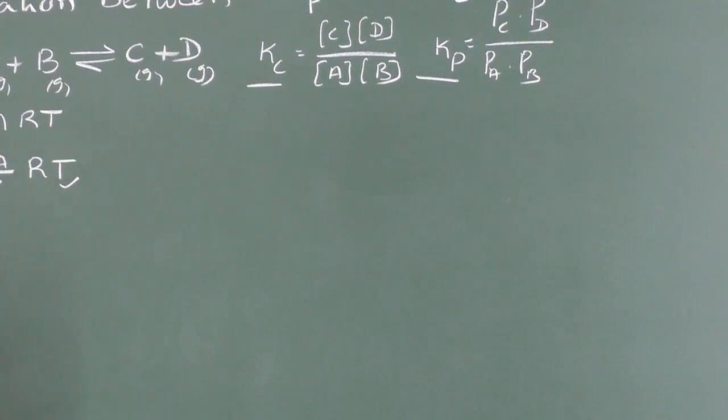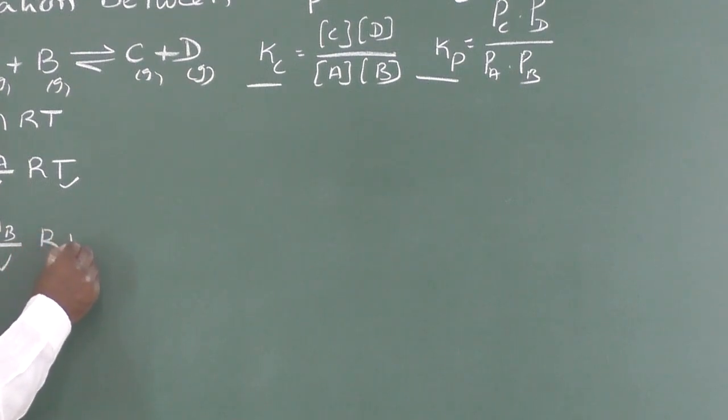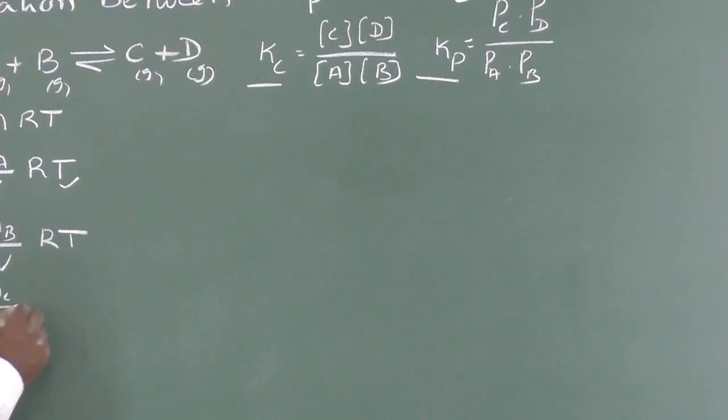So PB is equal to Nb by V into RT, PC is equal to Nc by V into RT, and PD is equal to Nd by V into RT.